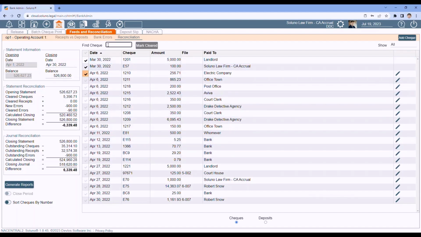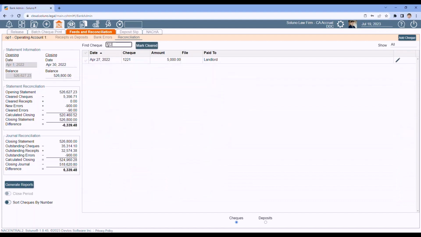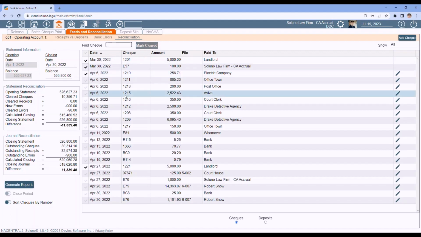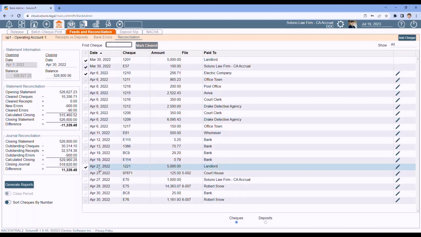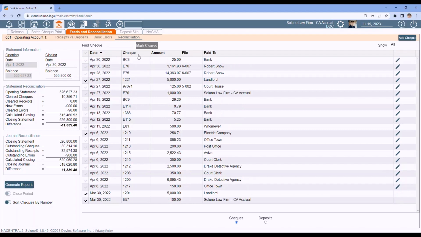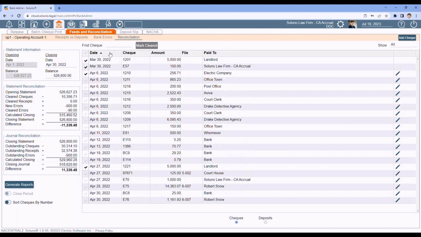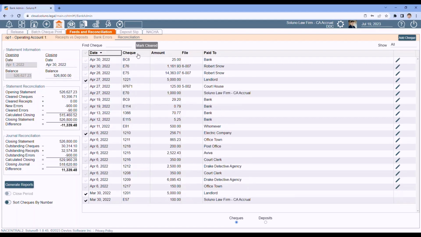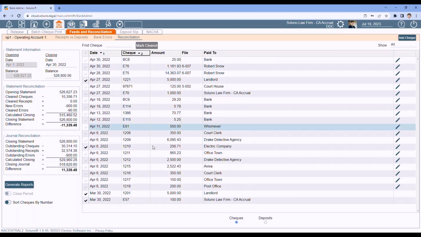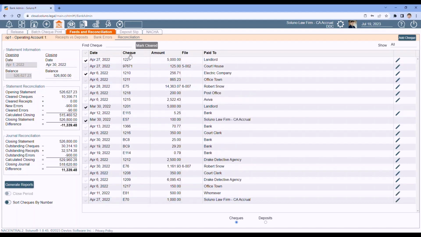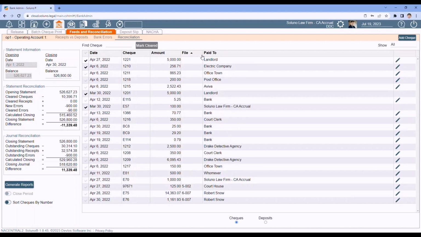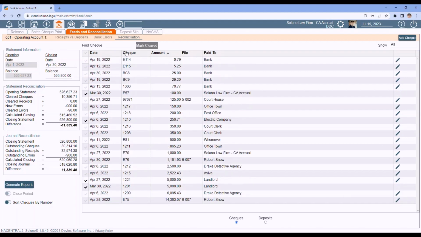One, you can type check numbers up here and we'll try to find them in the list. And then you can just mark as cleared. It'll tick the box automatically and then take you back to the main list. And there it is, cleared. That's one thing. All these columns are sortable. So you can sort by any column to make it easier to find. If you need a second sort, do your first sort, then hold down the Shift key, and you can do a second sort. But sort by any column, be it amount, check number, whatever you need.